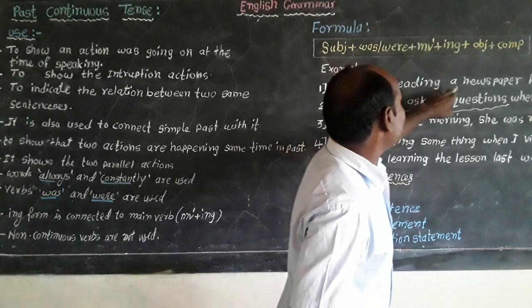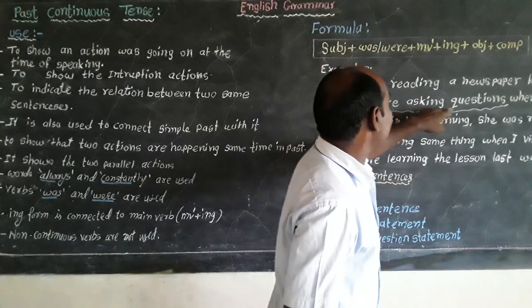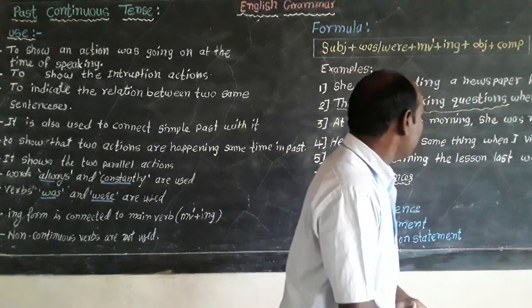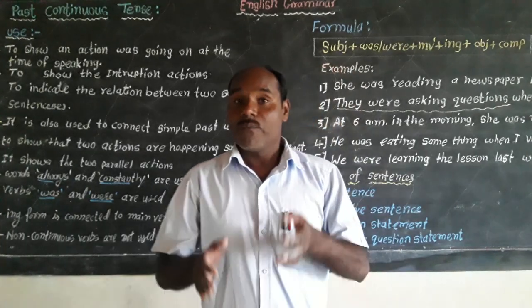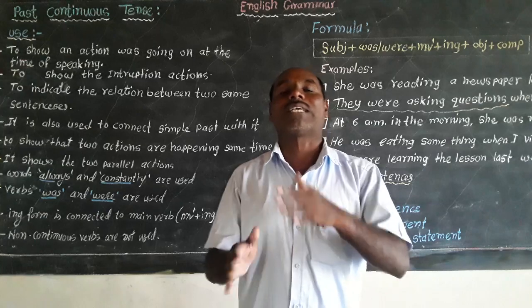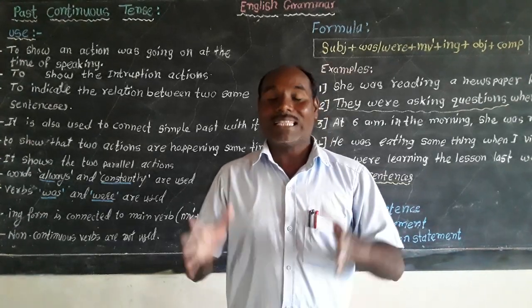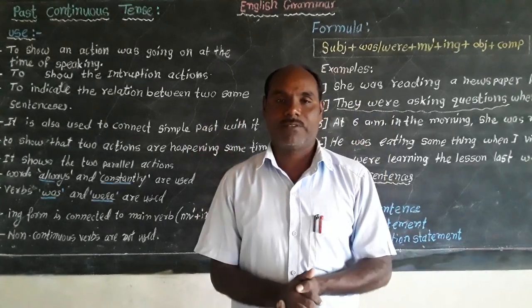She was reading a newspaper last night. Then they were asking questions when I arrived. And the example which was given by me: I was reading a newspaper while my mother was reading a storybook. This is the best example of two parallel actions.